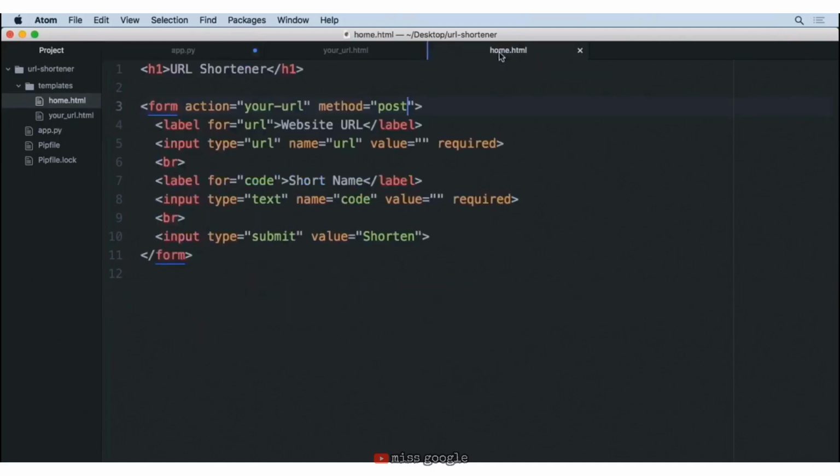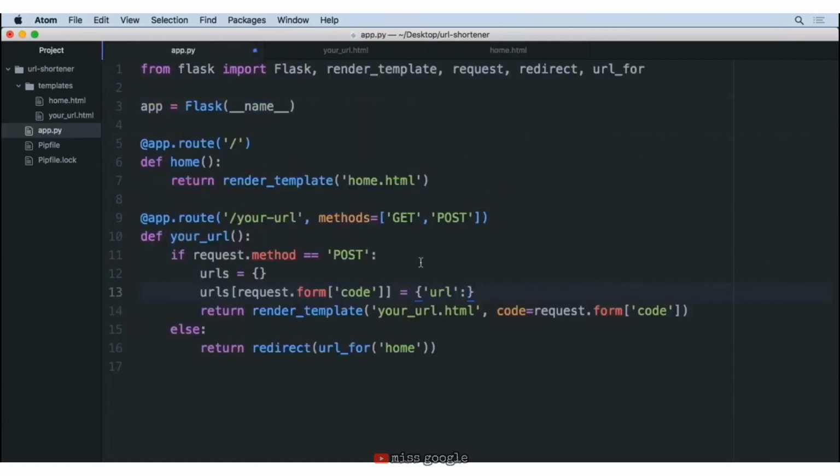So if we go to our home.html, we can copy the name of our URL here, and we can come back and redo the same code that we have to get the form data, but instead of code, we're going to be passing in url. So with this information, we now have a dictionary that has some data inside of it, and the next step for us is to be able to save that to a JSON file.